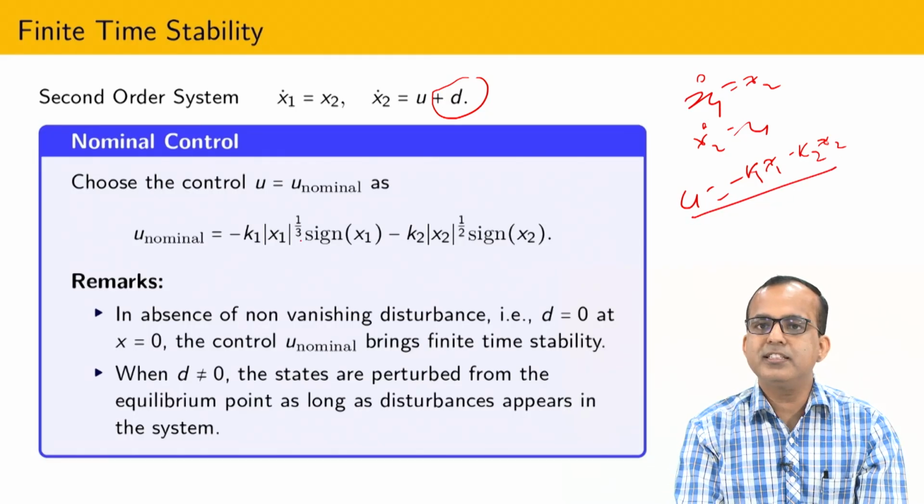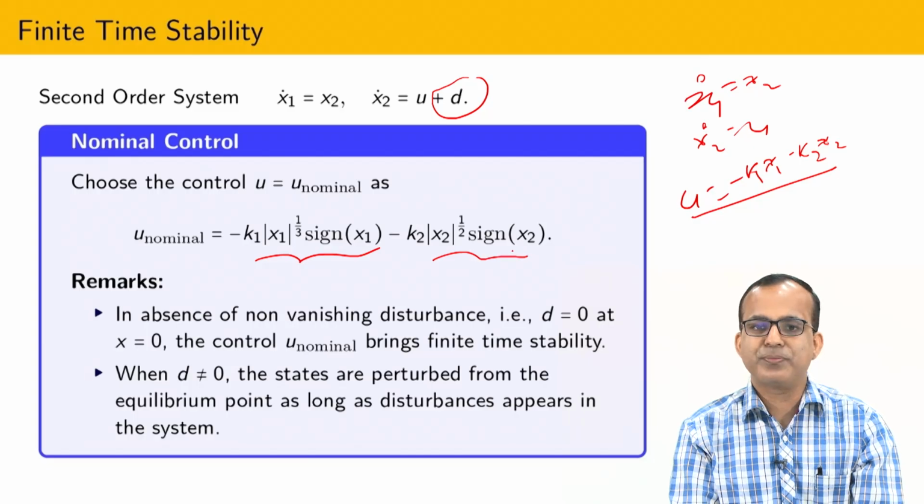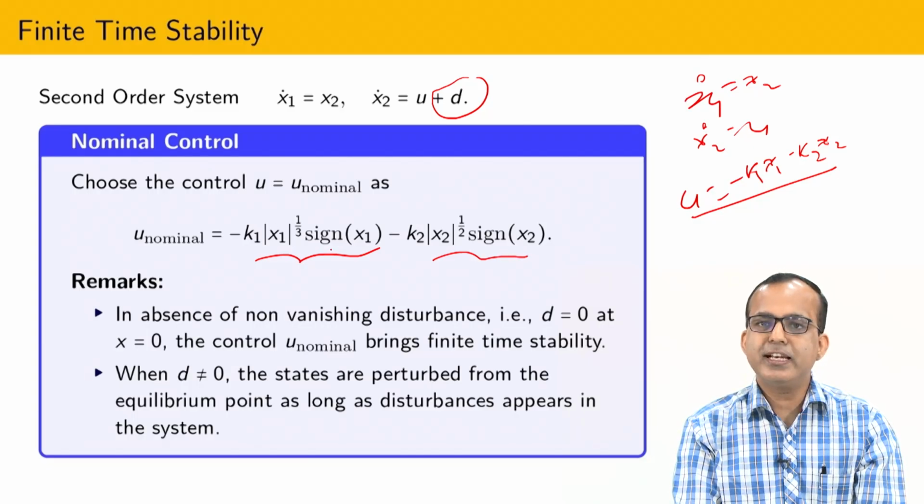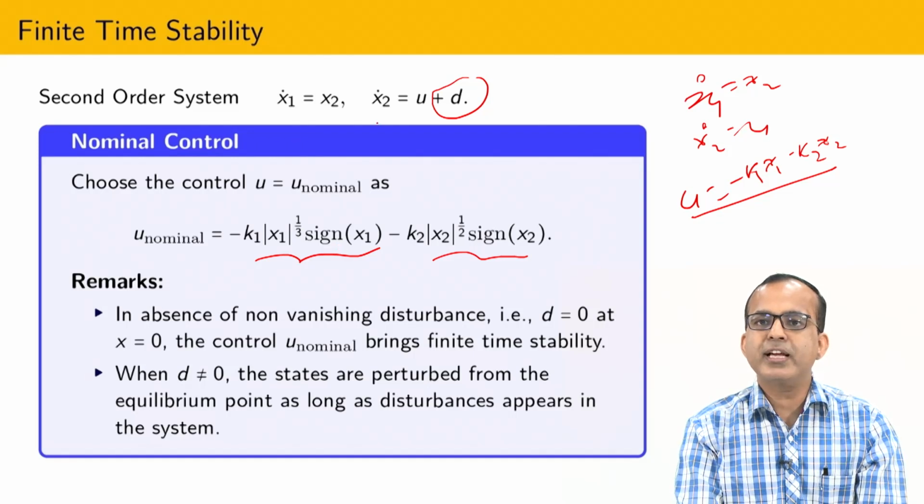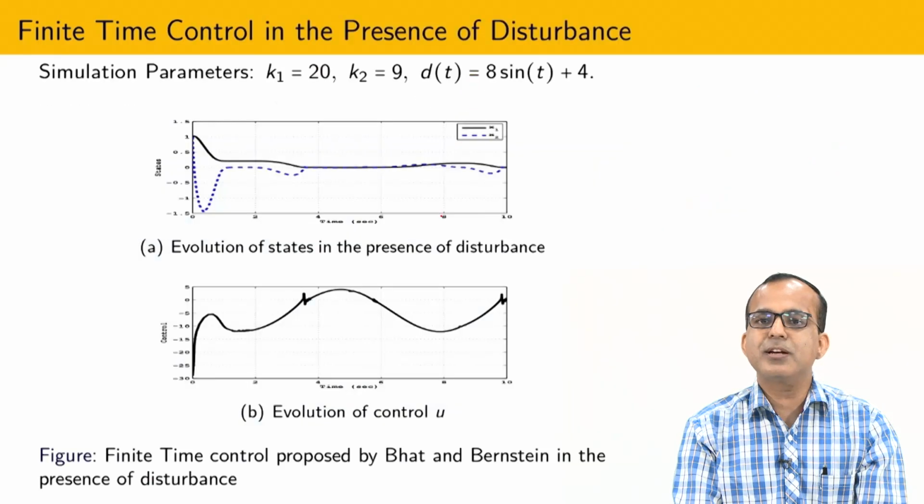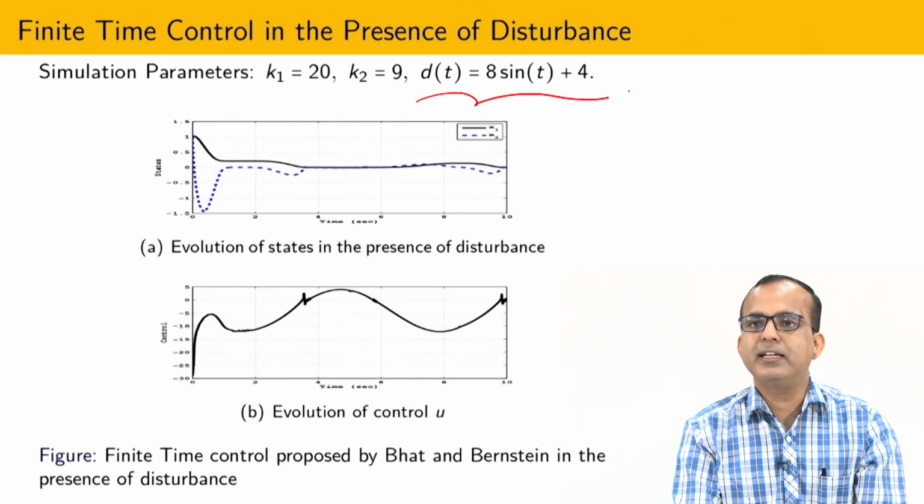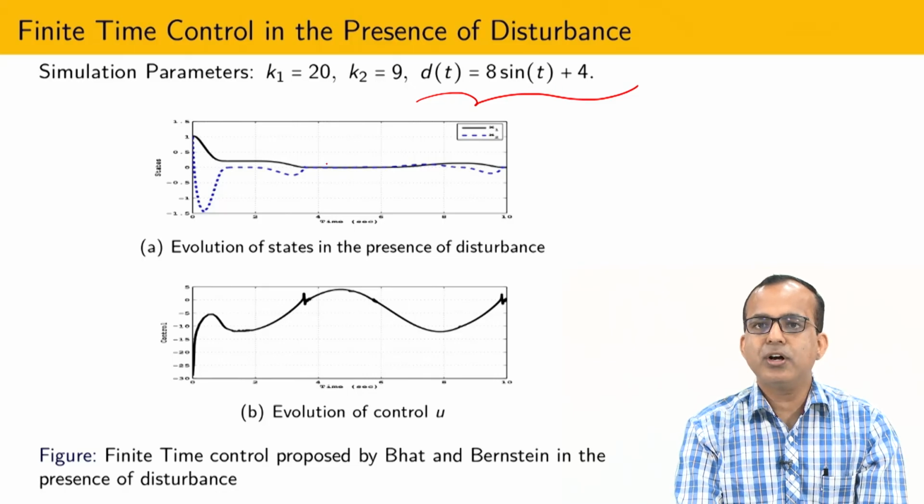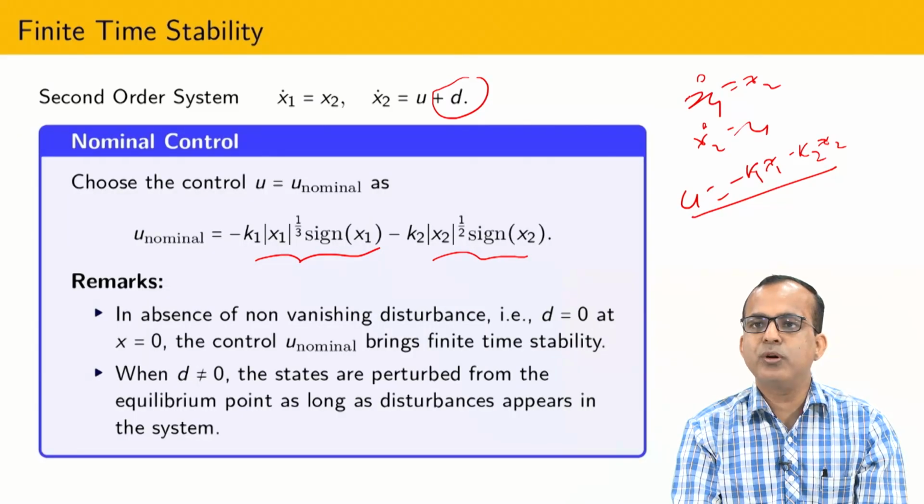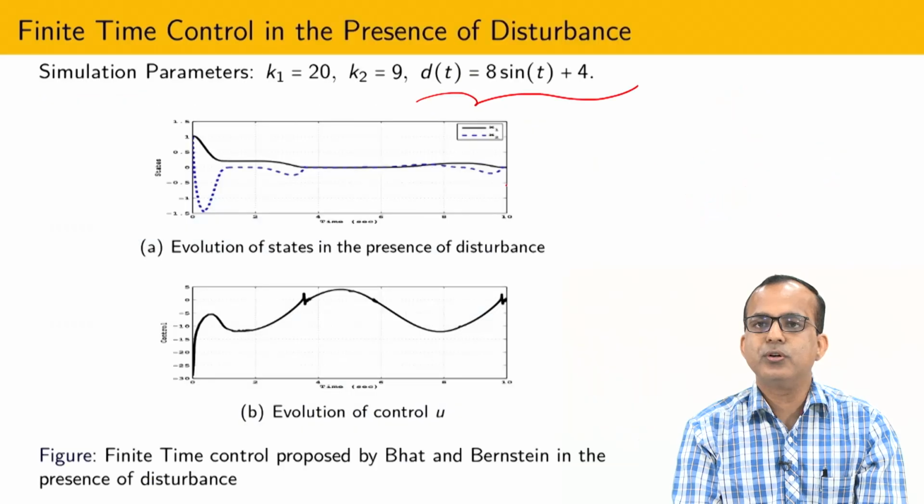Now, how is this different from classical state feedback control? I have a scaling term here and here. Due to this scaling term, it is possible to show that x1 and x2 go to 0 in finite time, provided there is no disturbance. But once the disturbance comes into the picture, you can see that I have taken this time varying disturbance, and I am not able to settle on the equilibrium. What is the equilibrium point? x1 equal to 0 and x2 equal to 0. So that is deviated.